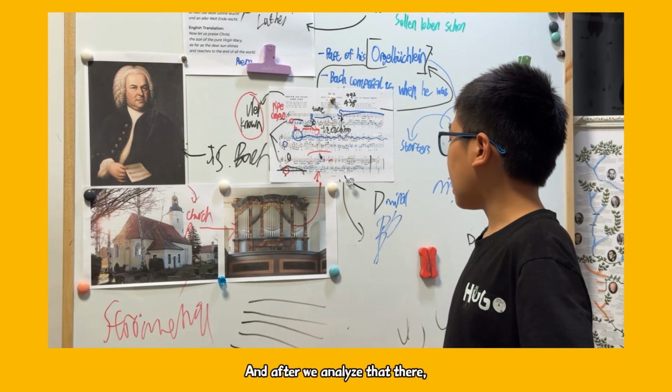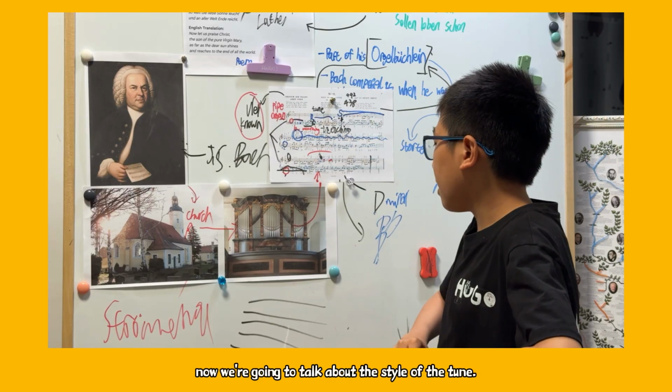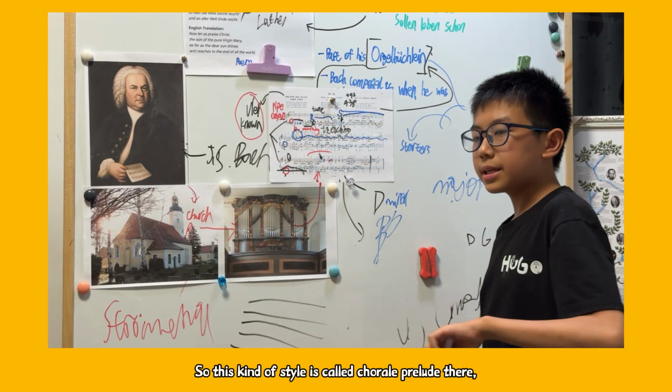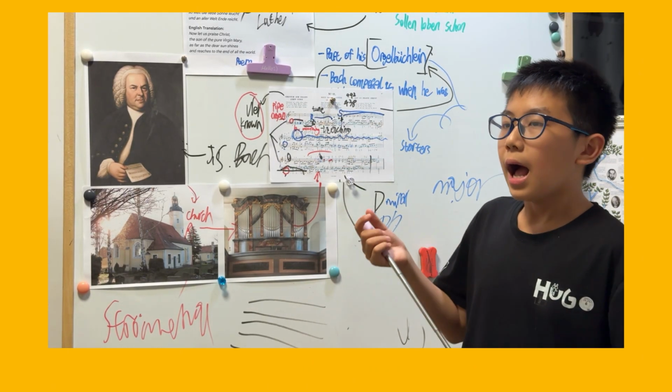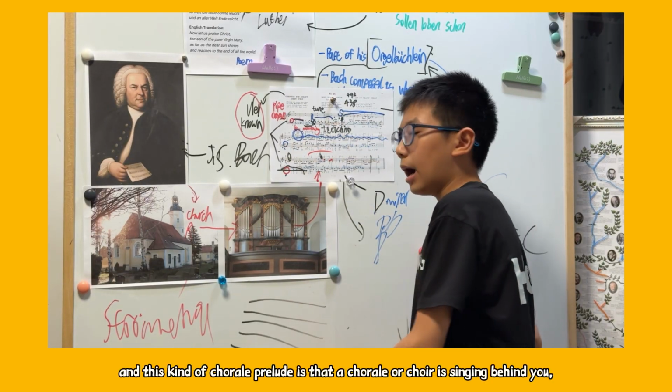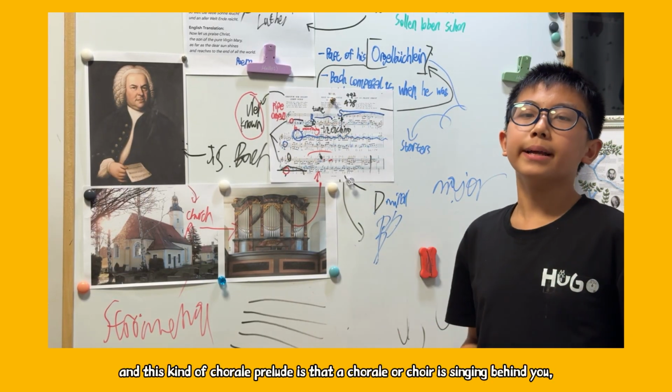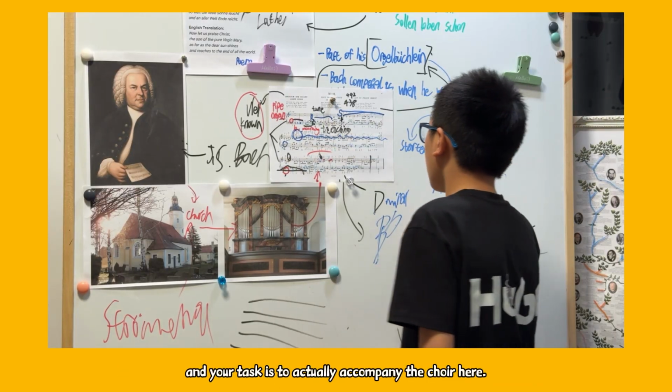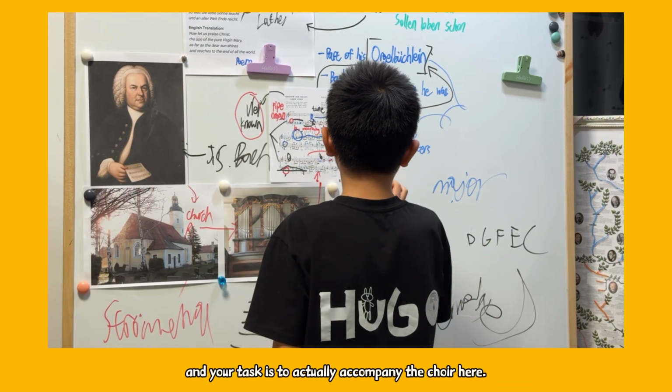And then after we analyze that, now we're going to talk about the style of it here. This kind of style is called chorale prelude. And in this kind of chorale prelude, the choir is singing behind you, and you are tasked to actually accompany the choir here.